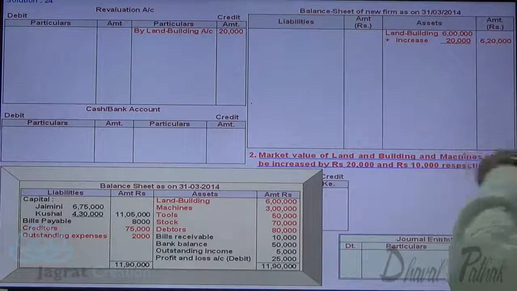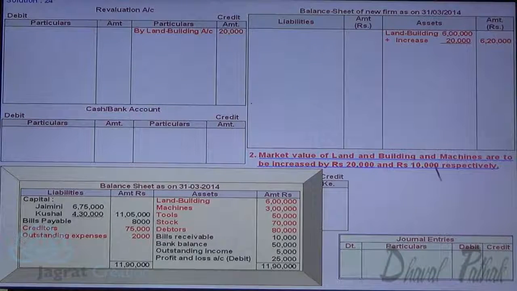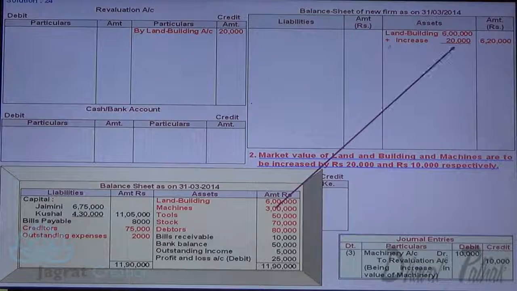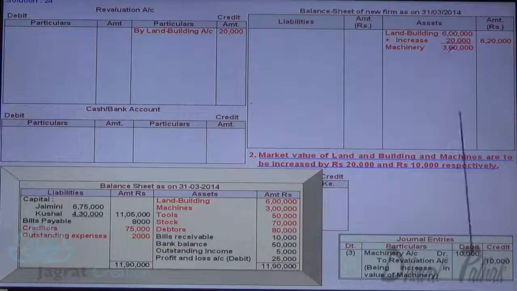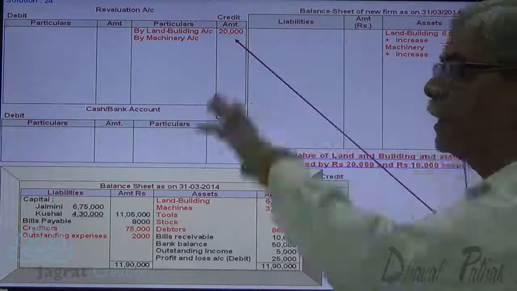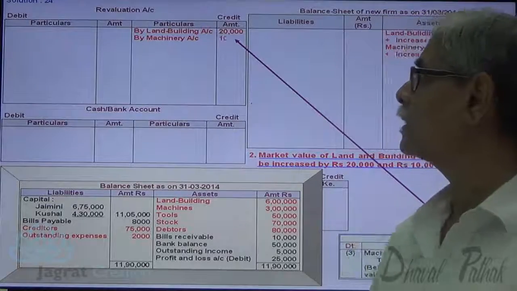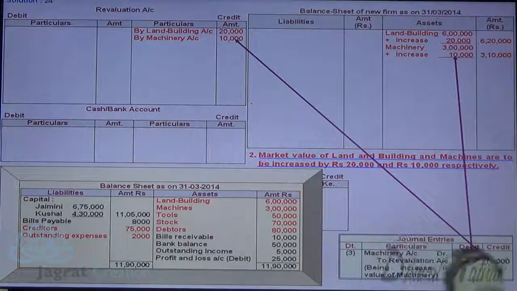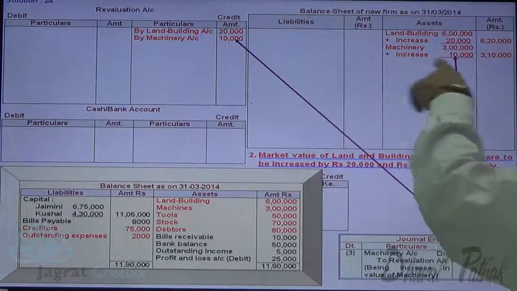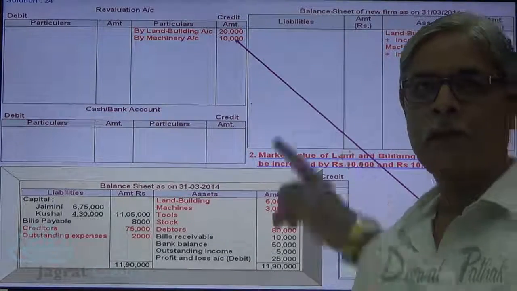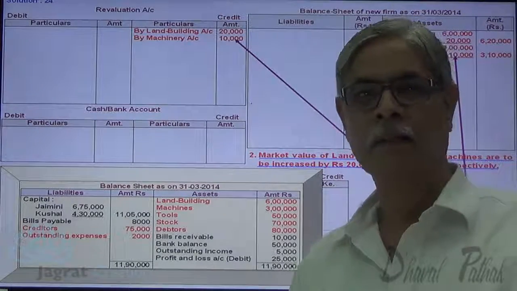Now the value of machine is increased by 10,000. So machines account debit 10,000 to revaluation account credit 10,000. Machine book value 3 lakhs plus increase 10,000, 3 lakh 10,000. And this being a gain, it is credited to revaluation account 10,000. Machine account debit to revaluation account credit. Machine appears at 3 lakh 10,000 and revaluation account is credited with 10,000.